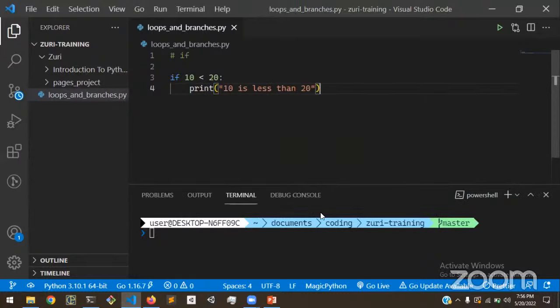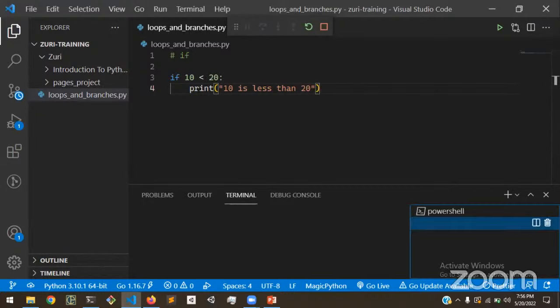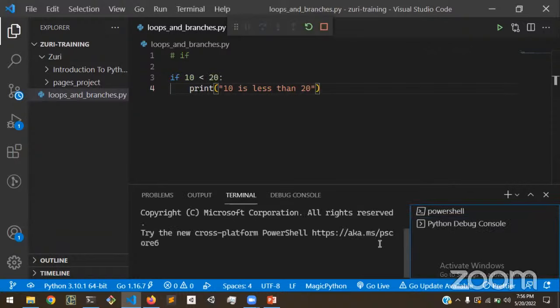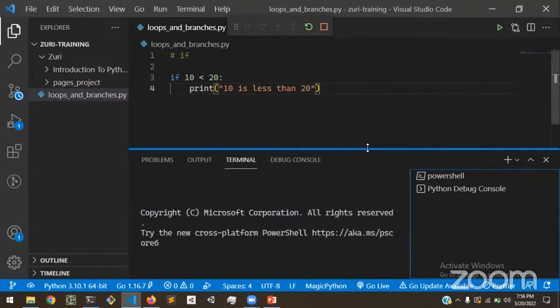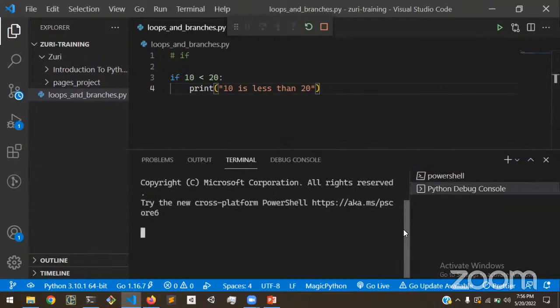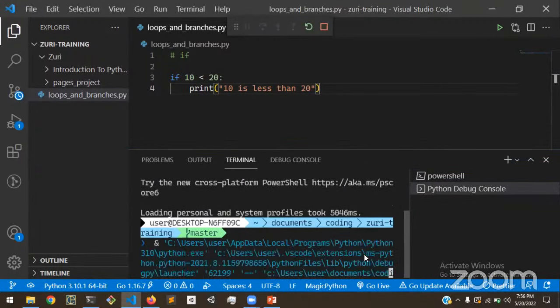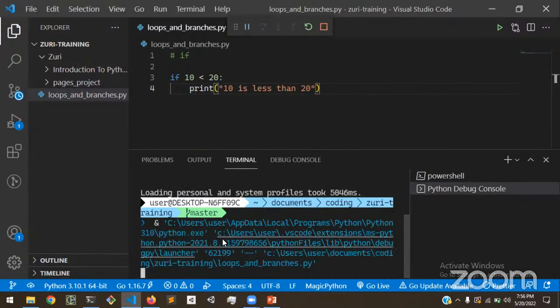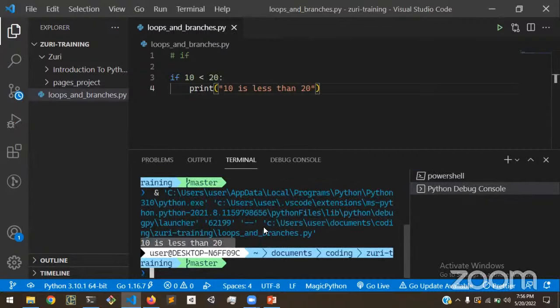We can just run this straight from VS Code. I have a couple of extensions installed, so I just get this pop-up right here, or we could use run without debugging, whichever you prefer. That's going to launch a new Python process and try to run our script. That's our startup time, and we get an output: 10 is less than 20.